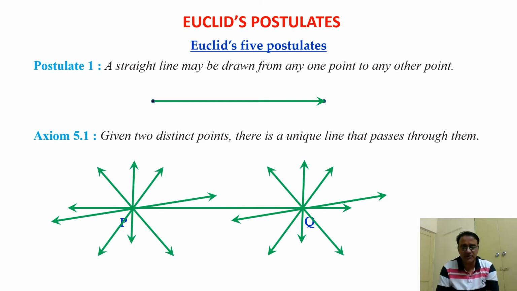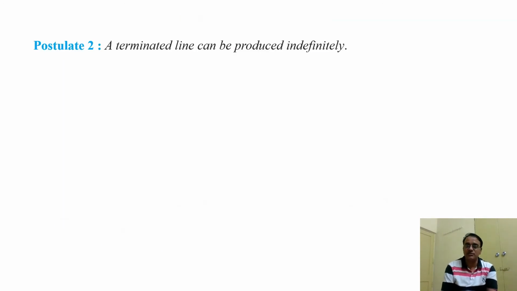So what is my observation? Only one line passes through P and Q. How many lines pass through P? Infinite. How many lines pass through Q? Infinite. But the line that passes through both P and Q is only one. Now let us move towards postulate number 2.